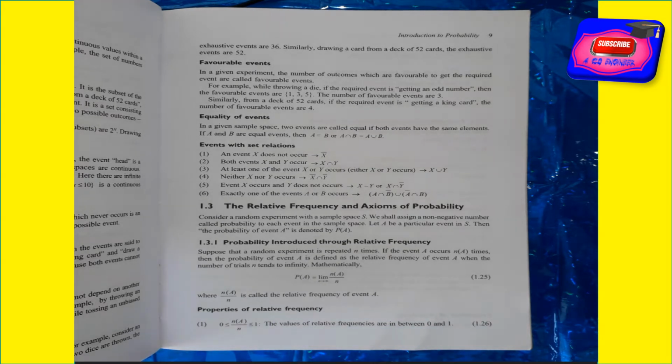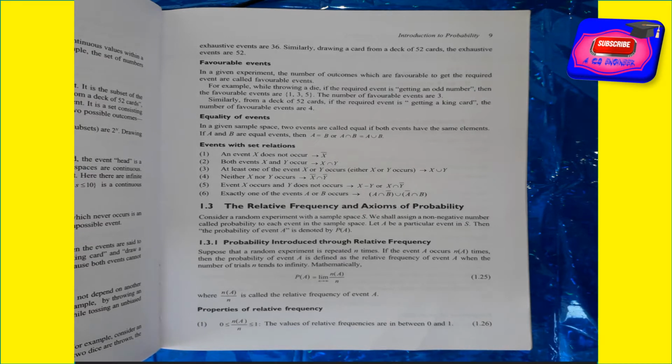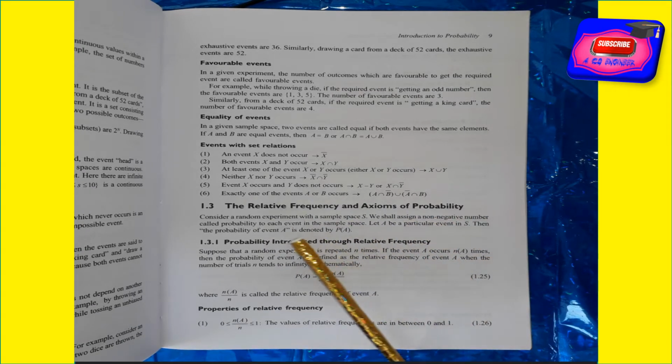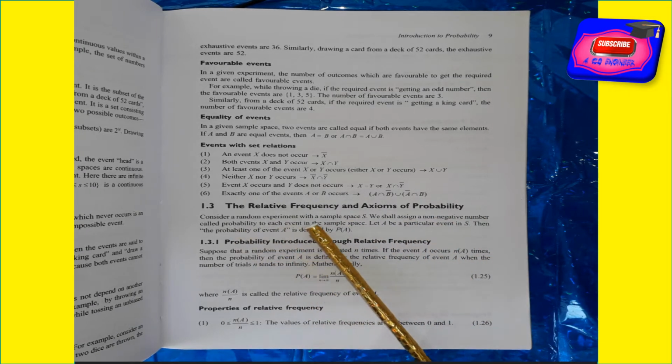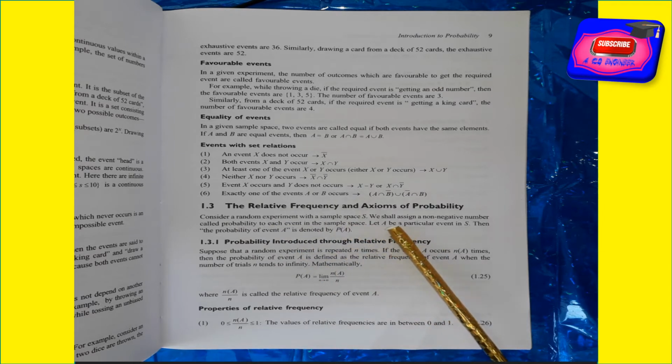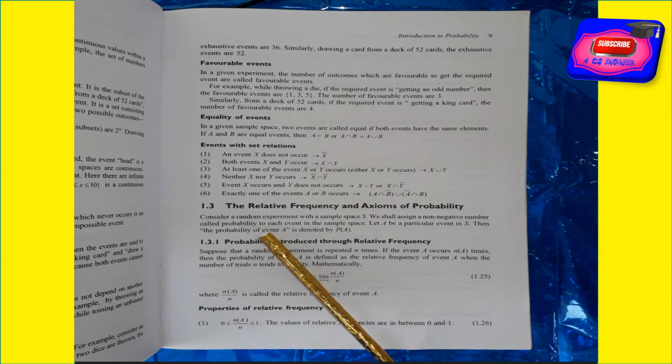Today we discuss probability theory and stochastic processes. In this video, we discuss the relative frequency and axioms of probability. Consider a random experiment with a sample space S, which shall assign a non-negative number called probability to each event in the sample space S. Let A be a particular event in S, then the probability of event A is denoted as P of A.